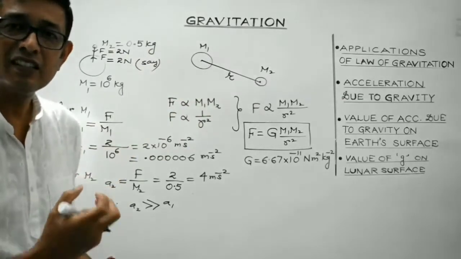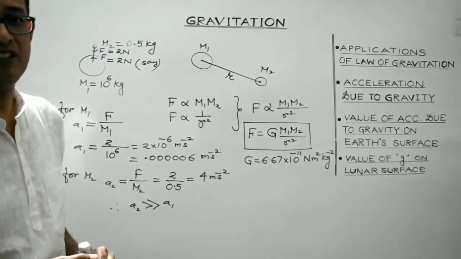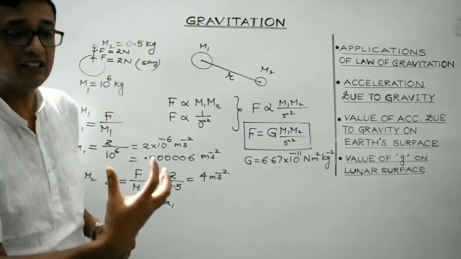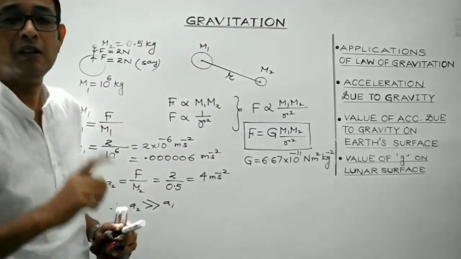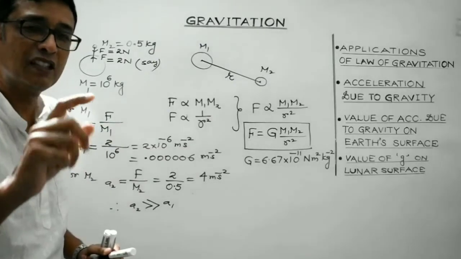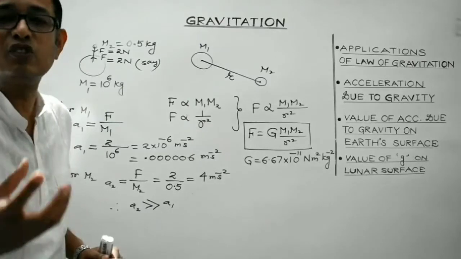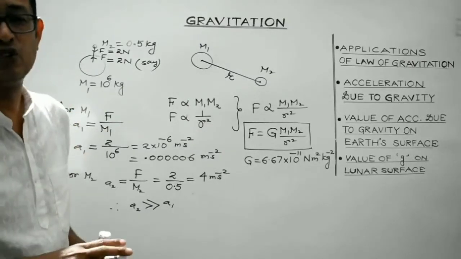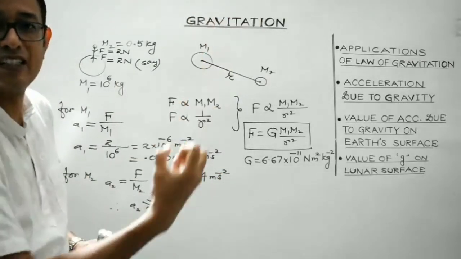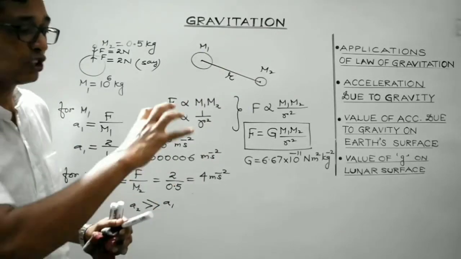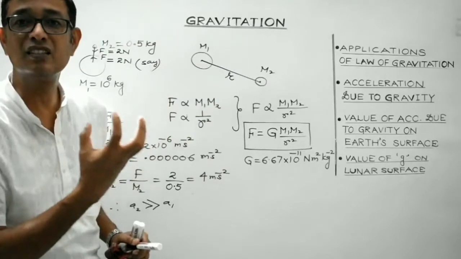So students, what we have discussed was, in the case of apple and earth, both apple and earth exert equal and opposite force upon each other. But the apple falls down to the earth and we don't see the earth moving towards the apple because the mass of earth is very, very large. So the acceleration produced in the earth is almost negligible. So it is the apple which gets attracted towards the earth. Clear, students?